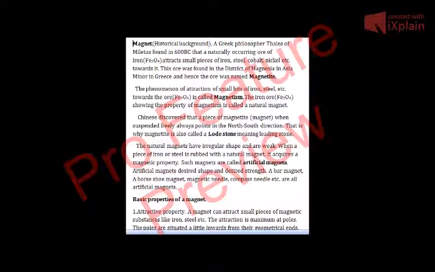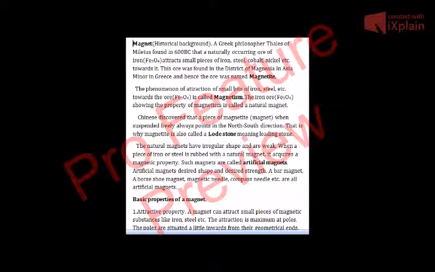Now, what are the basic properties of a magnet? The first property of a magnet is the attractive property. A magnet can attract small pieces of magnetic substances like iron and steel. Wood is not a magnetic substance, so it cannot attract wood, grass, or plastic. It always attracts only magnetic substances. This is known as the attractive property of a magnet.